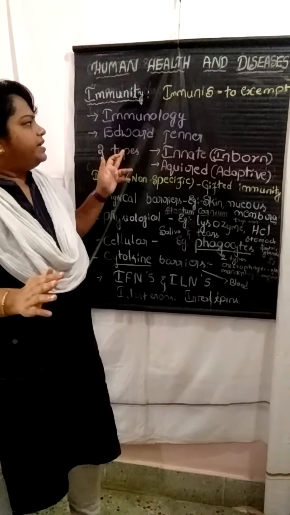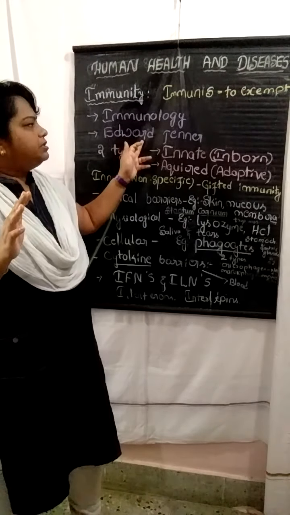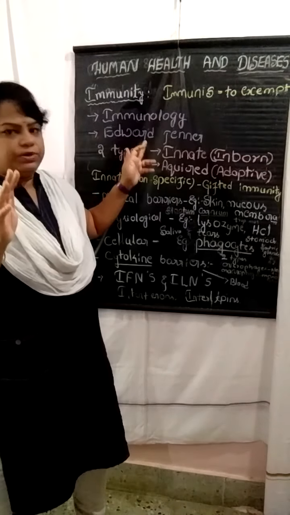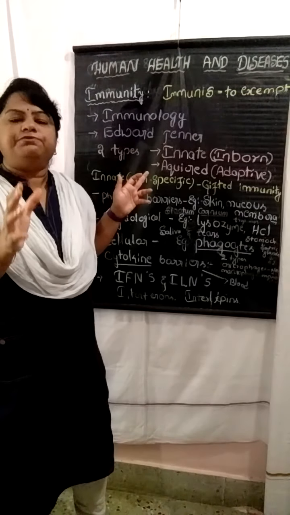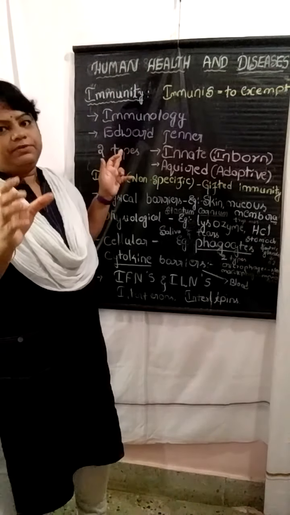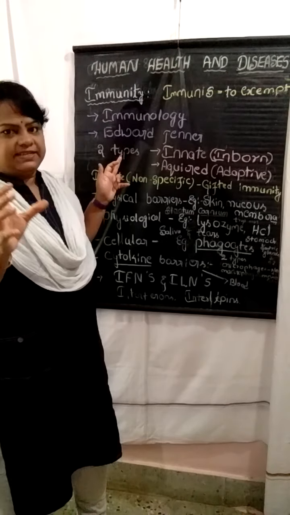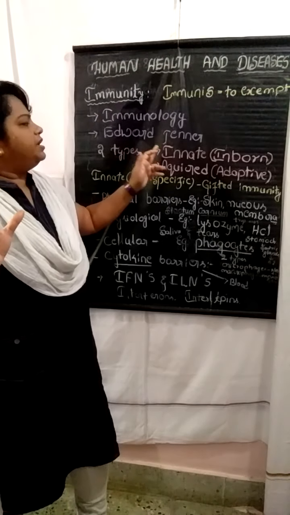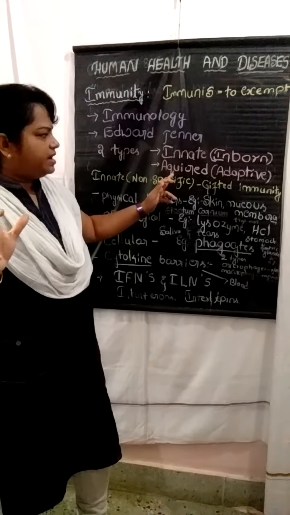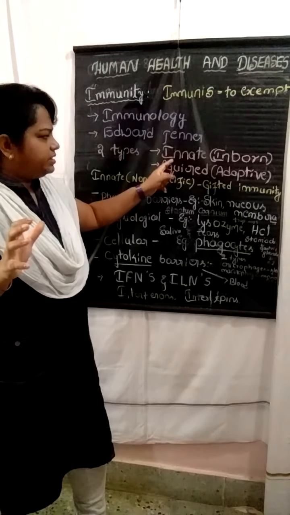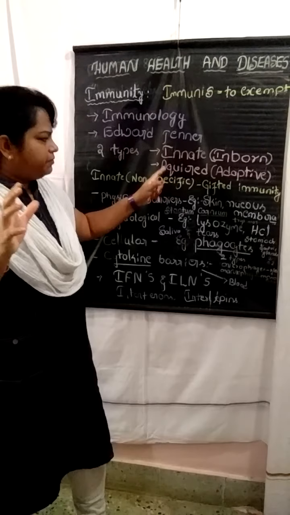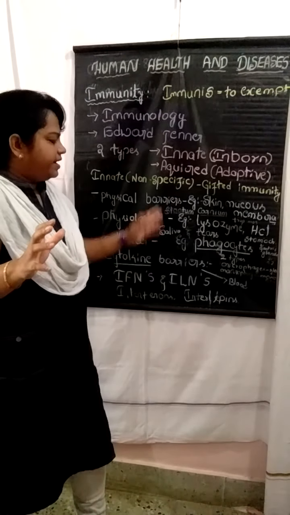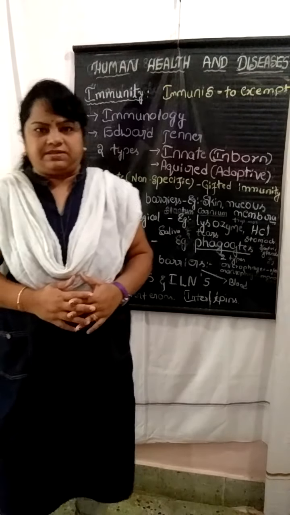The father of immunology is Edward Jenner, who is responsible for the discovery of the vaccine for the deadly disease smallpox. There are two types of immunity, innate immunity and acquired immunity, and the innate immunity and its different barriers we already discussed in detail. Thank you.